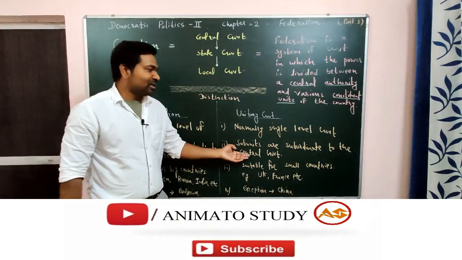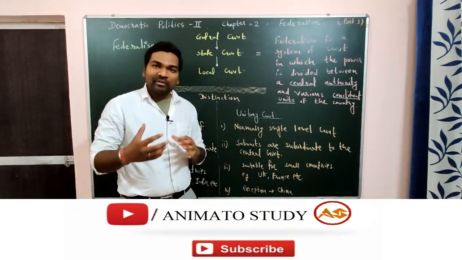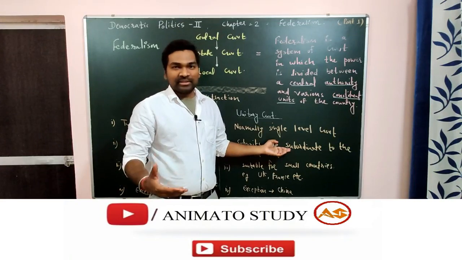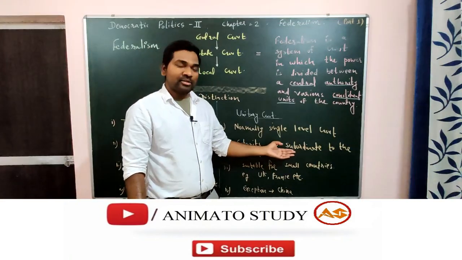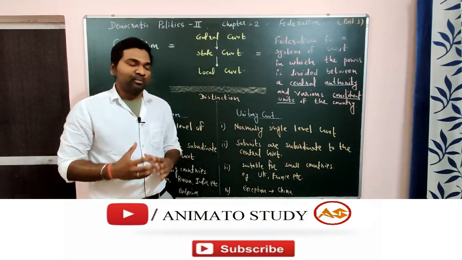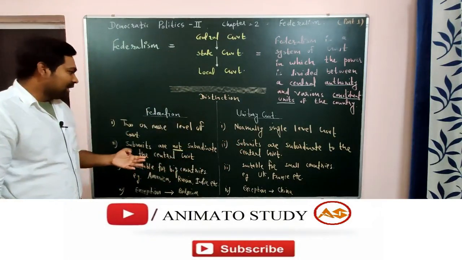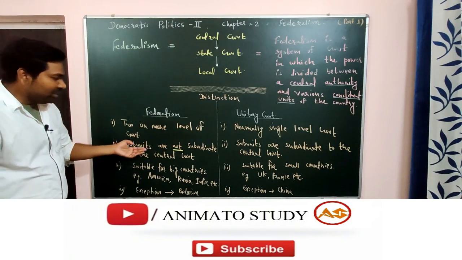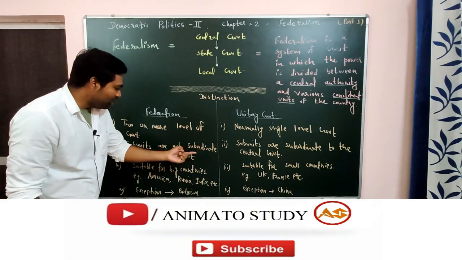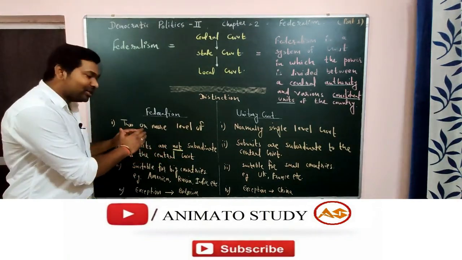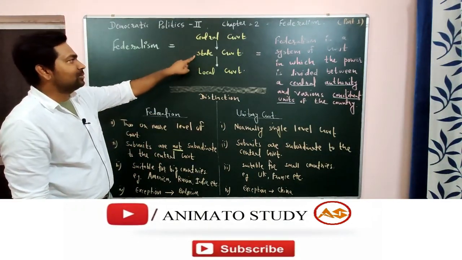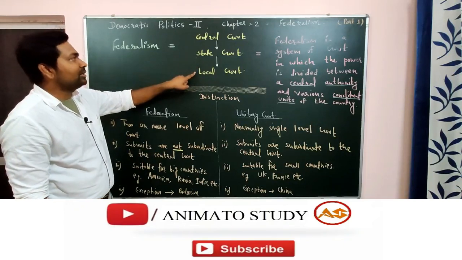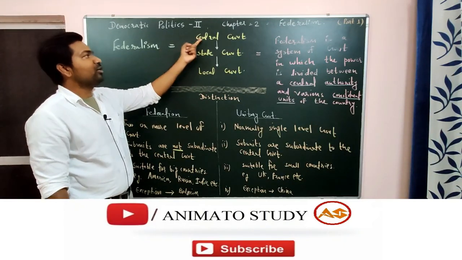Now what is the meaning of subordinate? Subordinate means whatever the central government will say, the state government has to follow as it is. Okay, so that is called subordinate under the central government. But if you talk about federation, read properly: the subunits are not subordinate to the central government. Here also we have subunits, the state government and local government, but these subunits are not subordinate to the central government.